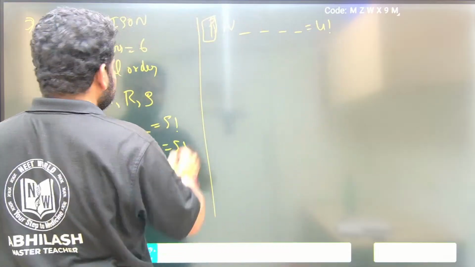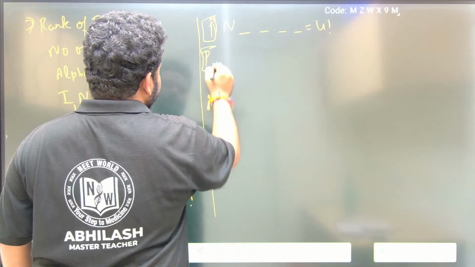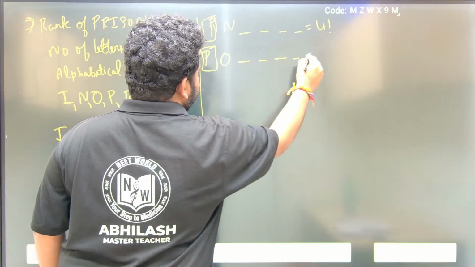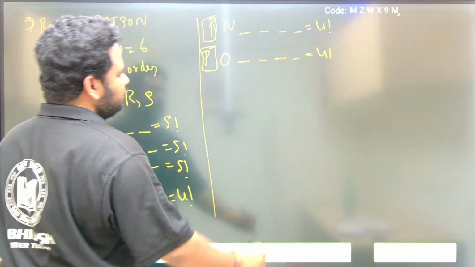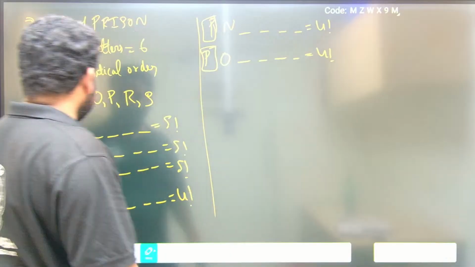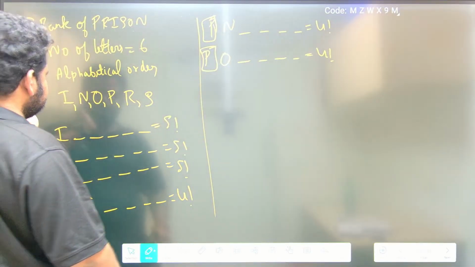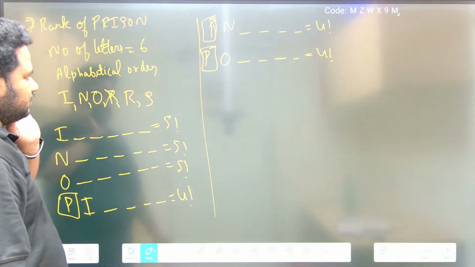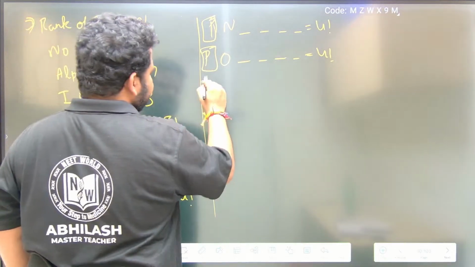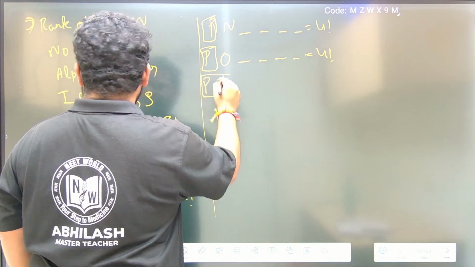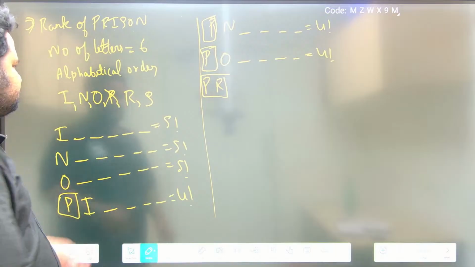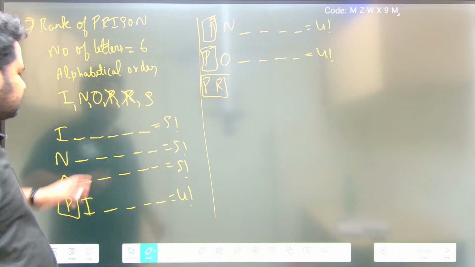Now N is gone. Next PO. That is not what we have, so we write it as 4 factorial base. P is fixed. Next, PR. If I get PR, I can fix this. R I can remove, then I can start from the beginning.